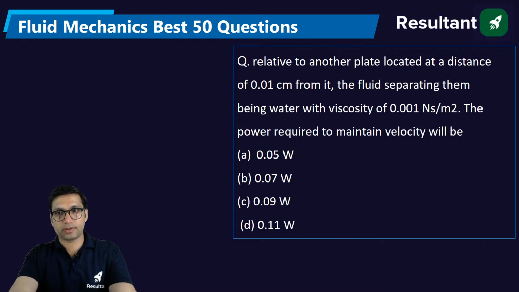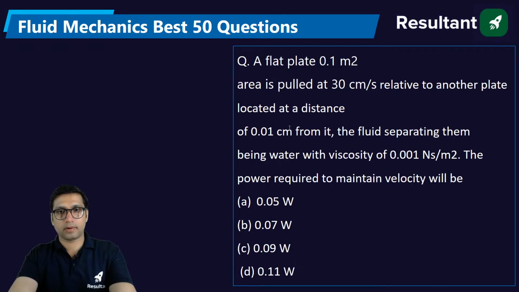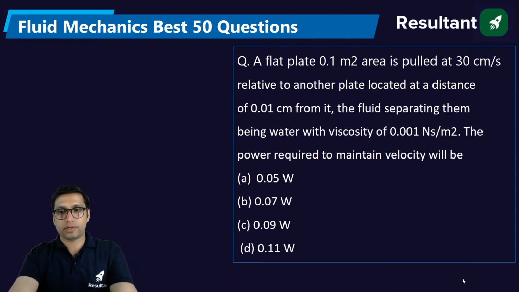Let me just search it. Yeah, just give me 1 second. This question is a little bit incomplete. Yeah, this is a question.